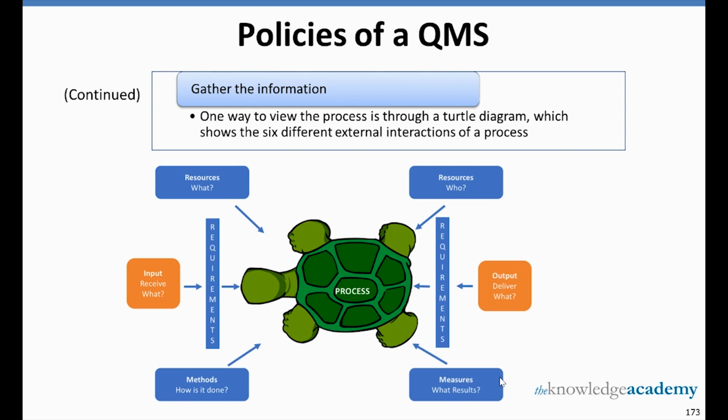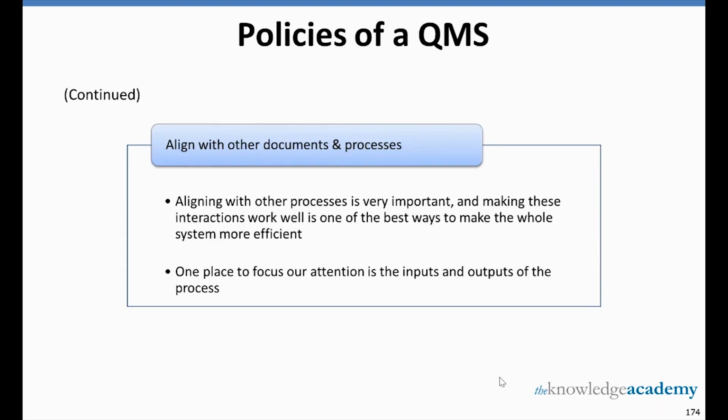And then it talks about the measures, what kind of results are going to be measured, and then what is the method, how it is going to be done, so what kind of methods are to be used. So this is a turtle diagram which can be used to understand different external interactions of a process.